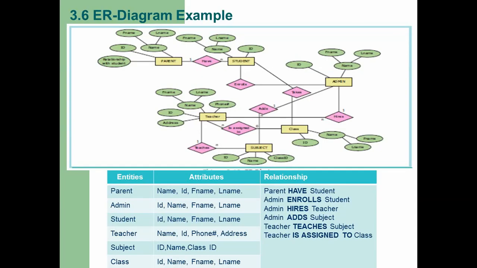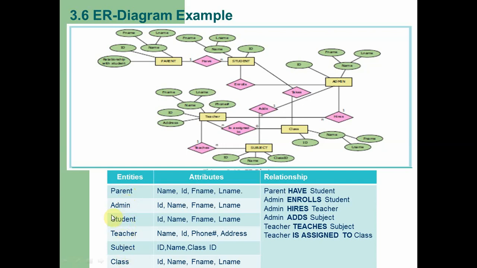Here you can see the first entity, parent, because it is represented by a single rectangular box. The second entity is student, the third is admin, the fourth is teacher, and then class and subject. So these are the six entities used in this ER diagram, which are listed here: parent, admin, student, teacher, subject and class.